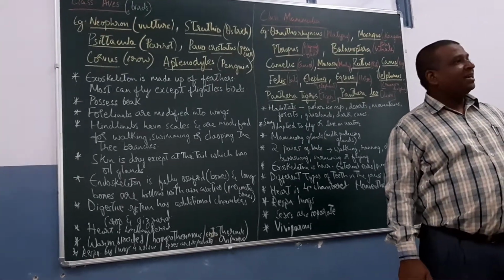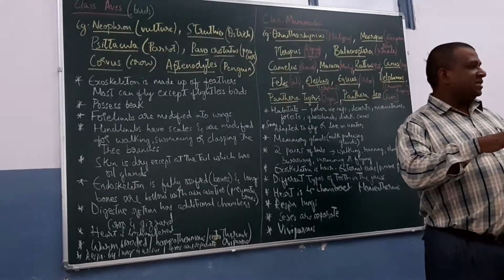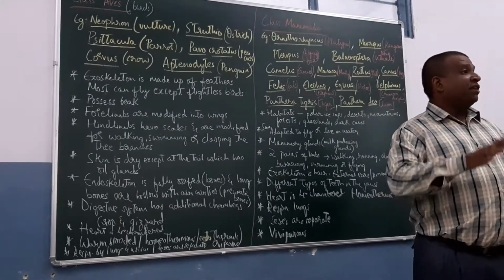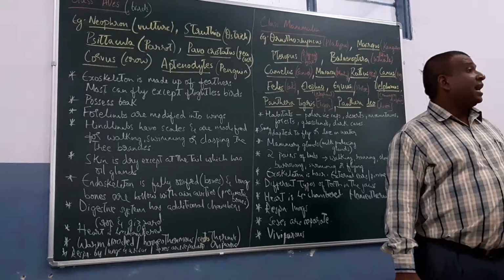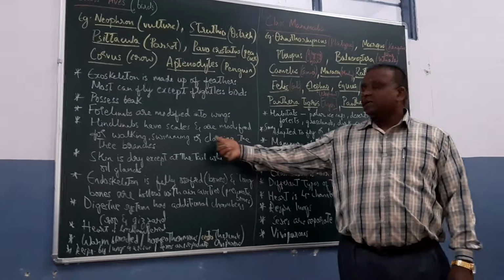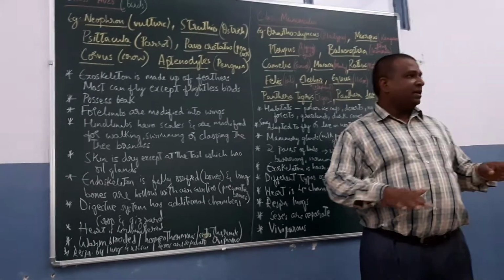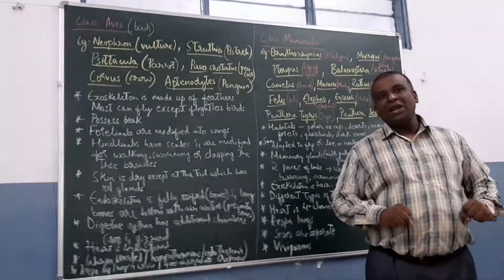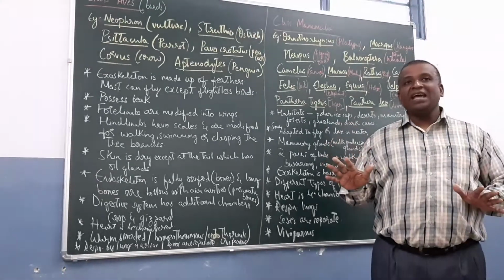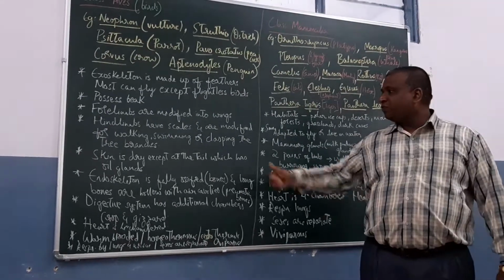In some of them, like ducks and swans, you can notice webbed feet for swimming, a paddling-like action that they do while swimming in water. So the webbed feet are present in aquatic birds. There are different modifications of the hind limbs in birds for different functions. They can be used for walking, for capturing prey, and for swimming also. Webbed feet are found in ducks and swans.